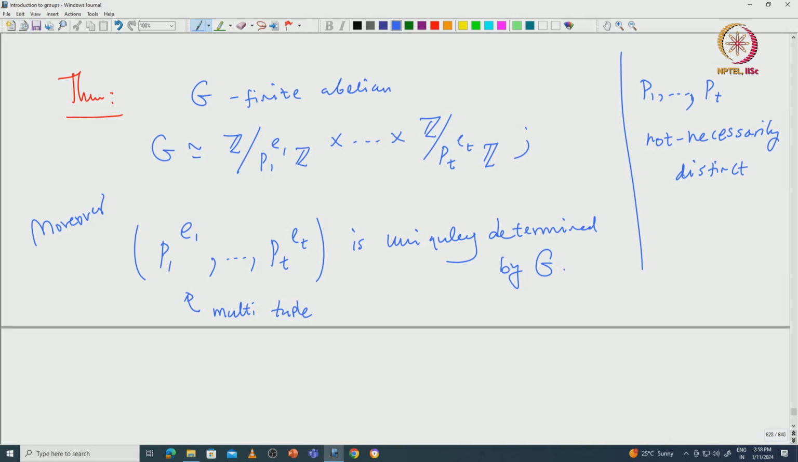And this decomposition is called the elementary divisors decomposition. So, these numbers that are involved, P1 E1 etc. Pt Et, they are called elementary divisors. Okay, this completes the proof of the structure theorem of finite abelian groups, which is indeed a very important theorem in the first course of group theory. So, with this we are indeed completing the course.